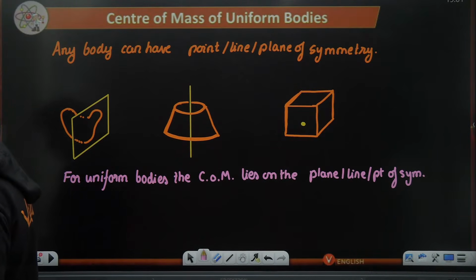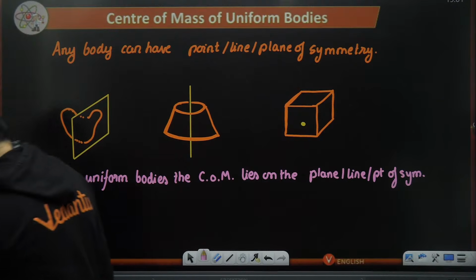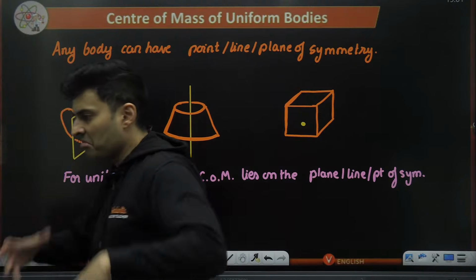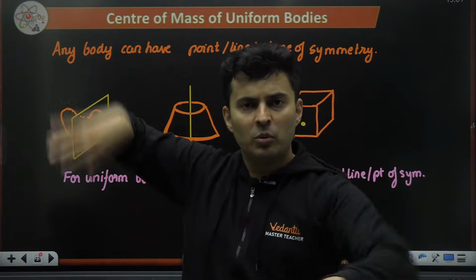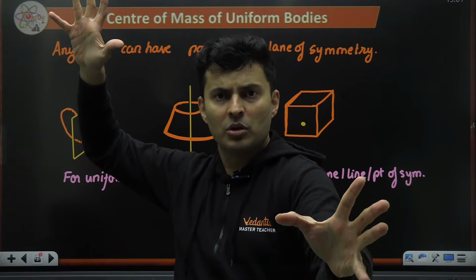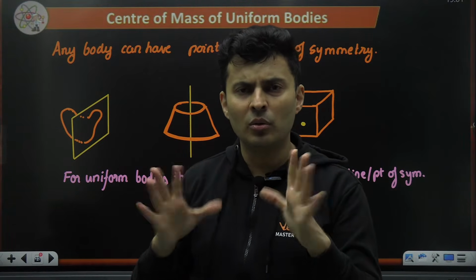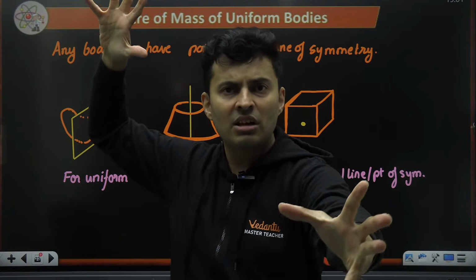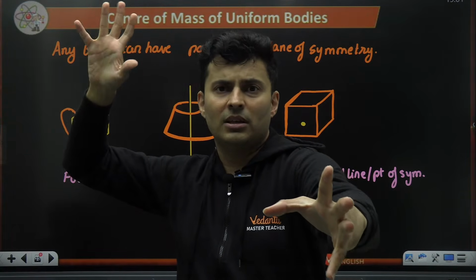Sir, are all uniform bodies symmetrical? No, all uniform bodies may not be symmetrical. For example, I make some sculpture like this. Imagine my pose like this. Shreyas Sir is like this. I am uniform. Imagine I'm fully made of mass. No bones, no air, no liquid, nothing. Fully made of mass. Shreyas Sir is posing like this. Am I symmetrical? No. Whatever is there on the left is not on the right.